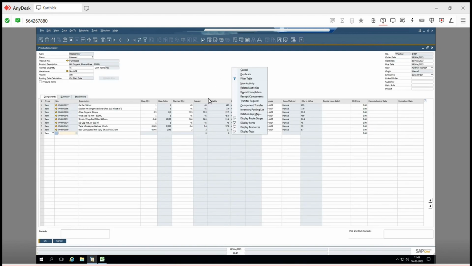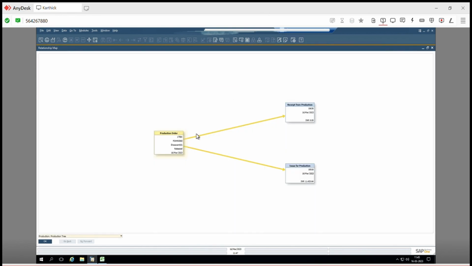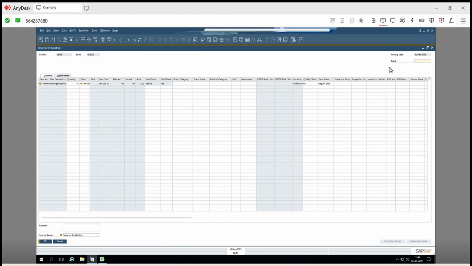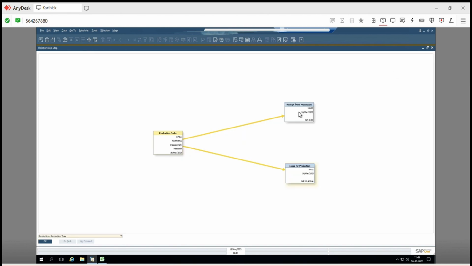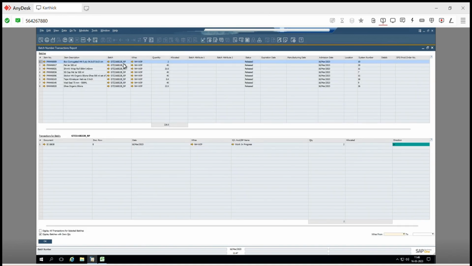You can see the relationship map also. Here you have a complete clear picture of your production order: what is the receipt component, what did you issue. We issued one FG of 45 units, and we received these many components. With the batches, if you want to know, you can right click and check the batch transaction report. You can see all the batches with underscore, but we gave the same batch since we don't have the batch details. If you have the batch details and what batch we use for this FG, you can put that.